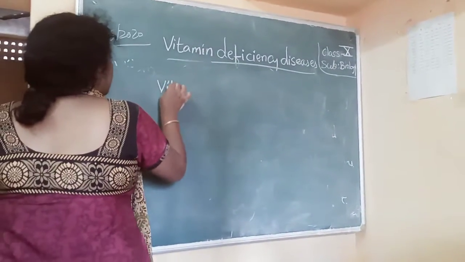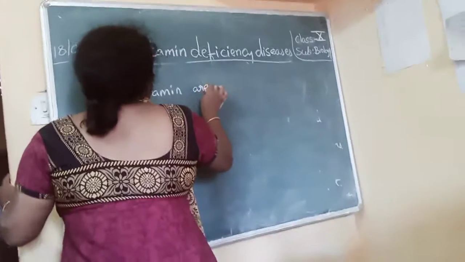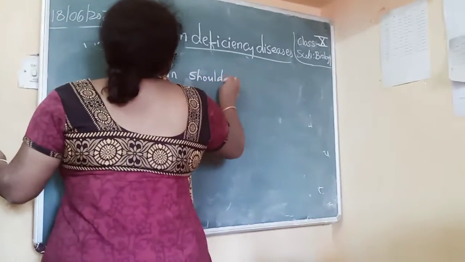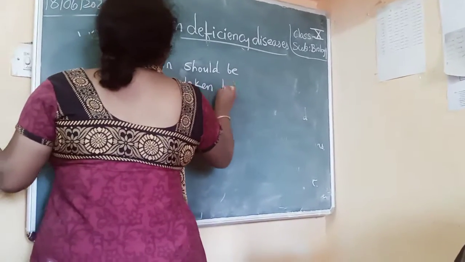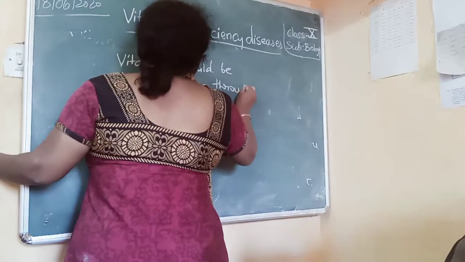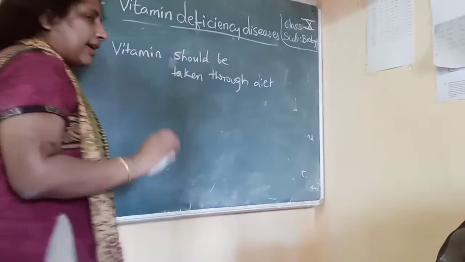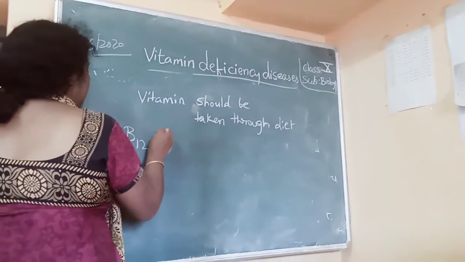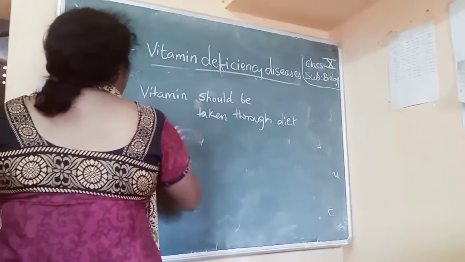Vitamins should be taken through diet, mainly through diet. And some vitamins like vitamin B12 and vitamin D are synthesized in the body.